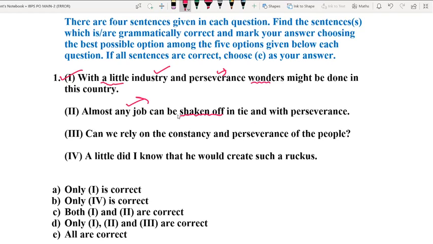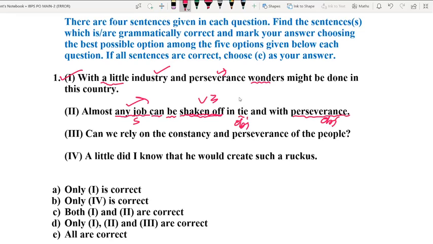Almost any job can be shaken off. The sentence is in passive form. Here, any job functions as the subject, and as you can see, can here has been used as a modal auxiliary, then followed by be and the verb's third form shaken off, right? In time and with perseverance. So here time and perseverance are the object, right?